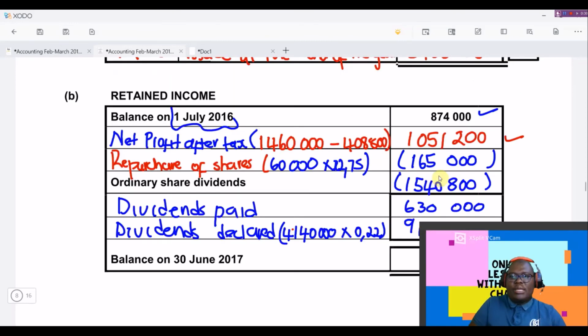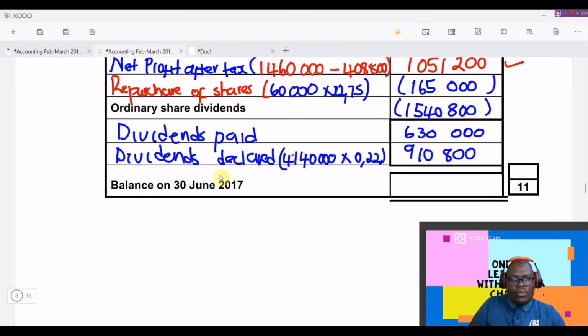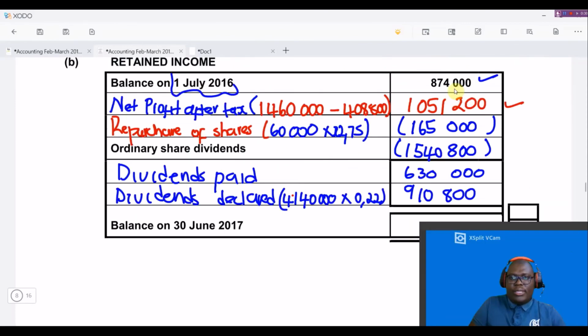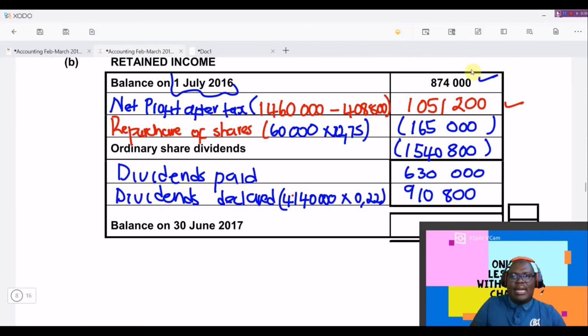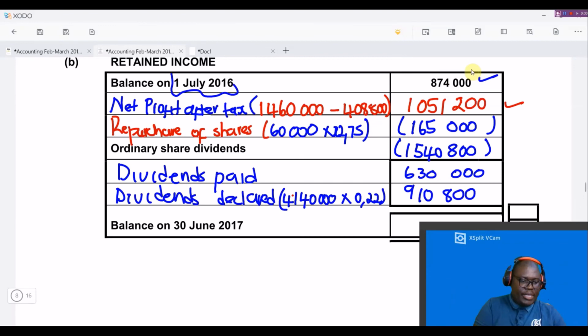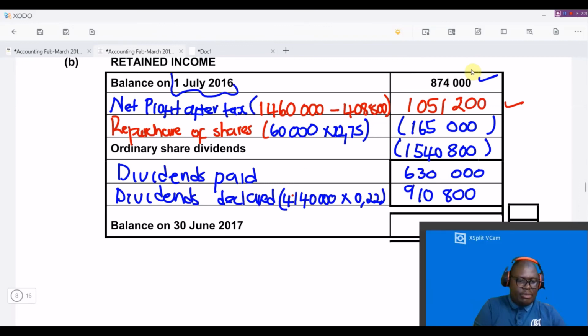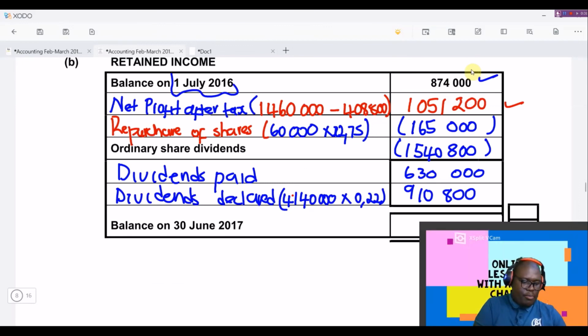So we are just left with getting the total. To get the closing balance of the retained income, we need to take the opening balance and add the net profit after tax. So 874,000 plus 1,051,200, okay, sorry, subtract 165,000 and then subtract 1,540,800.